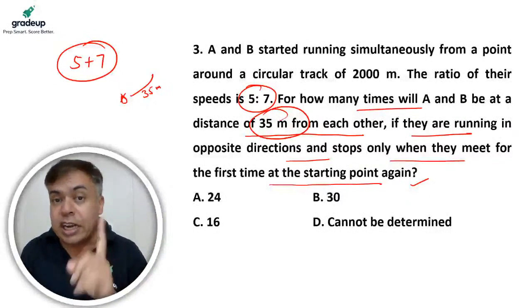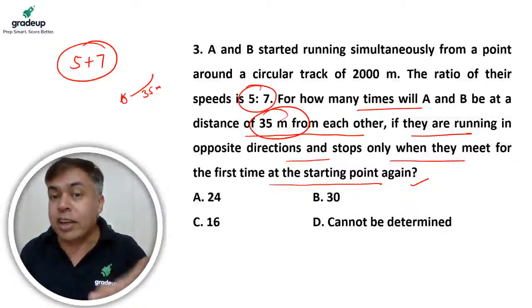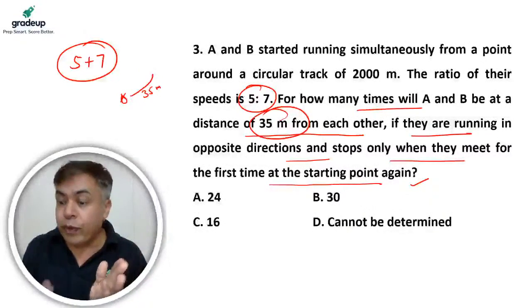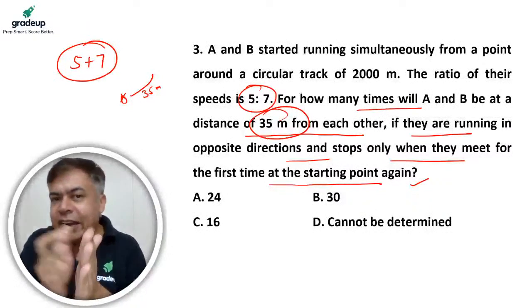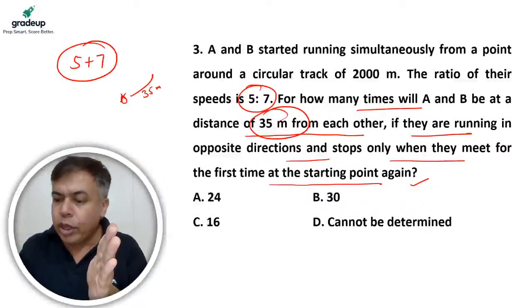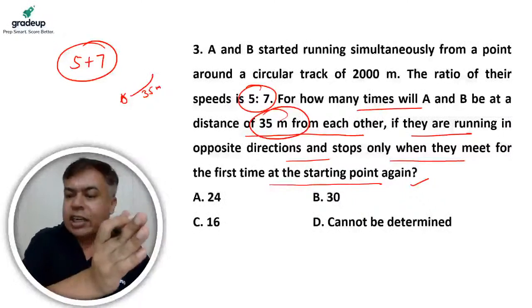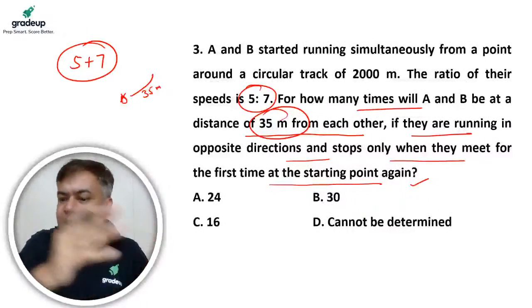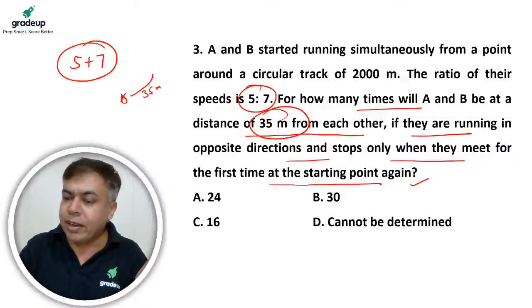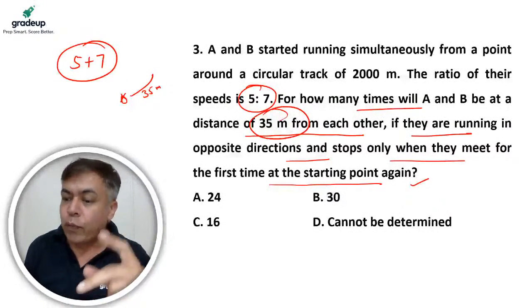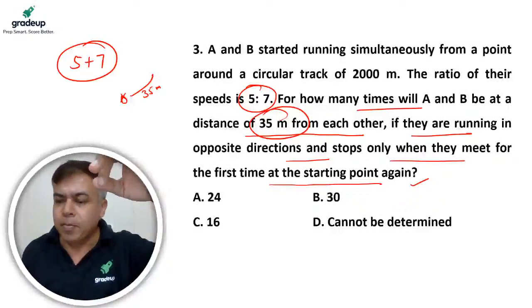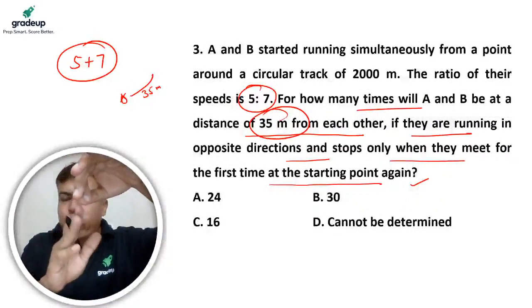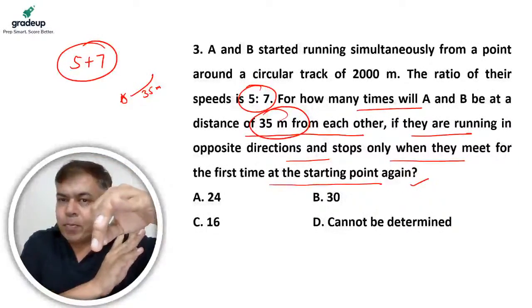But the starting point is not considered a meeting. When they started, they created a gap of 35 meters. And in the last meeting, only the gap before meeting is there, so that will be added with the starting gap of 35 meters.